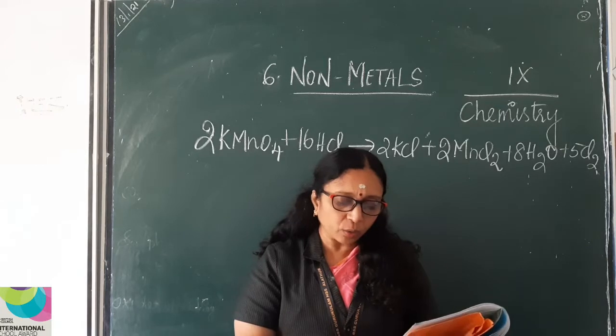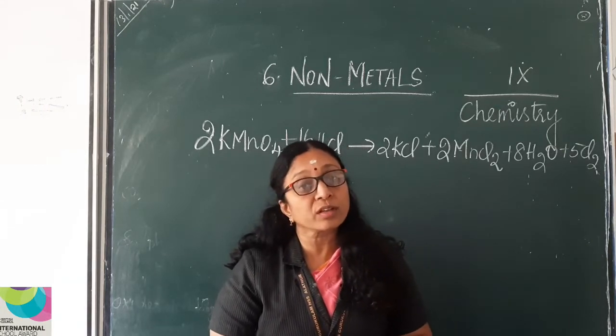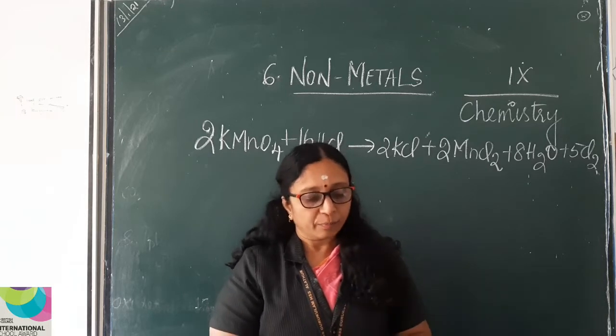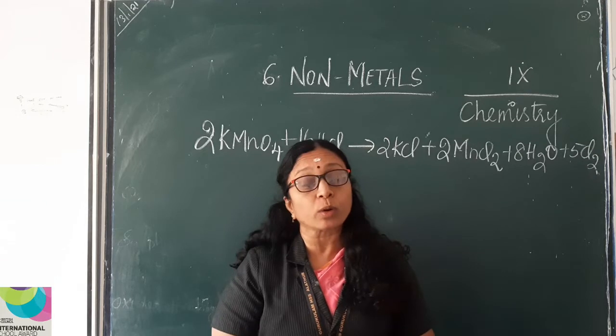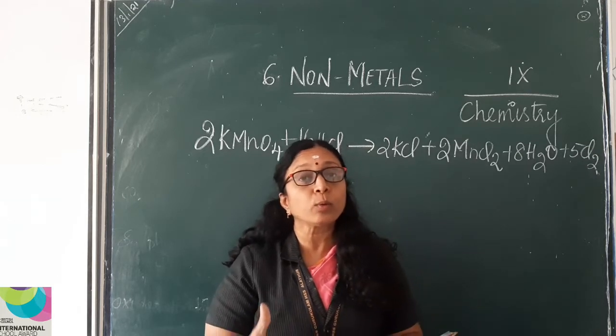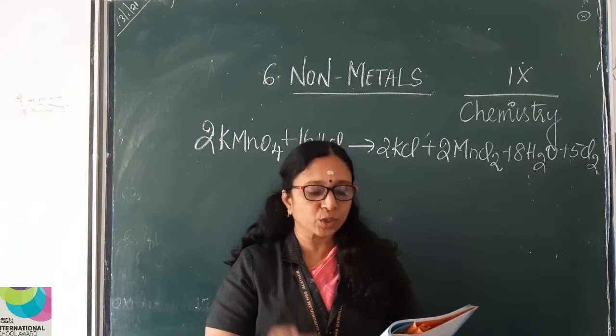Do you know why chlorine gas is passed through water? Yes, we have the answer: to remove the traces of HCl. So how can we remove the water vapor formed along with chlorine? Water vapor, how will you remove? By passing chlorine gas through sulfuric acid, H2SO4.